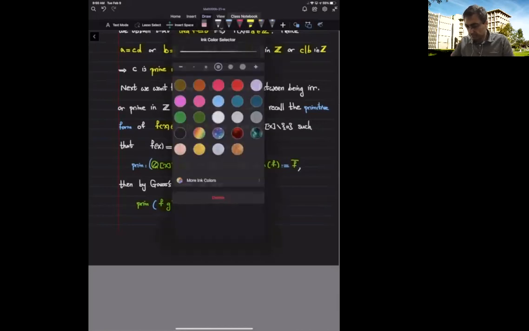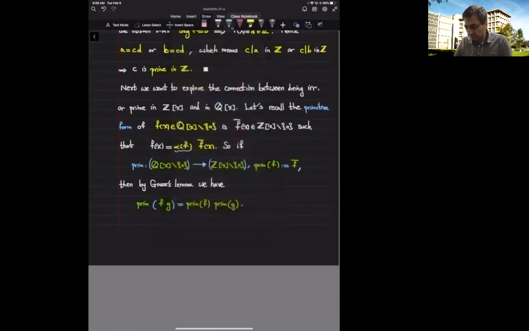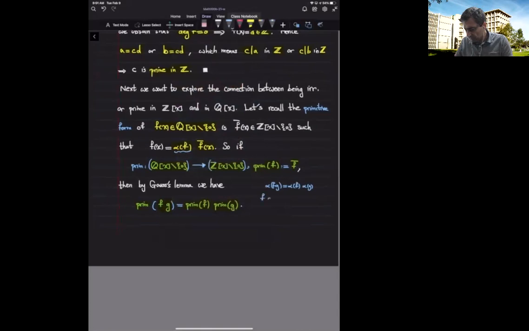Remember, we have this result that the content of fg is the content of f times the content of g, and f times g is its content times fg bar, the primitive form of this.